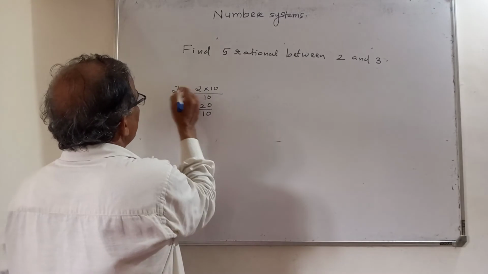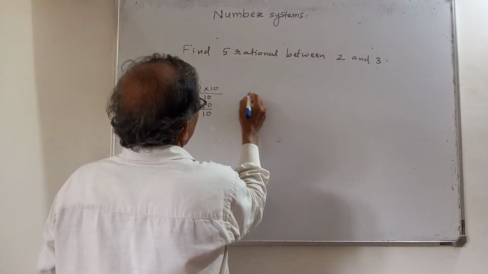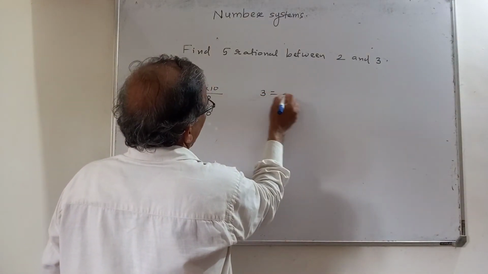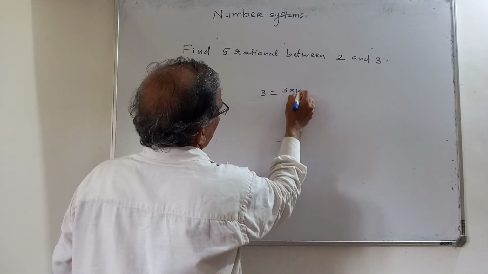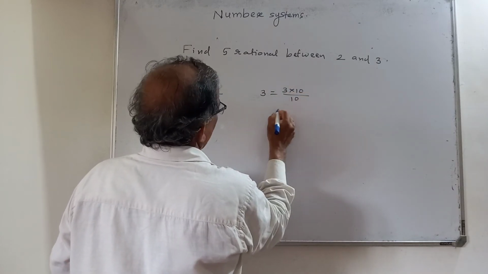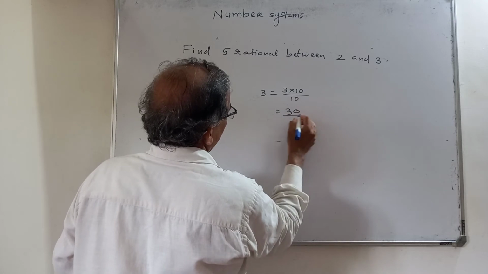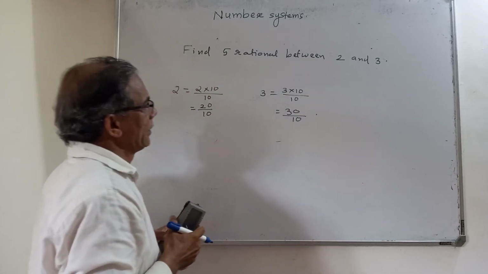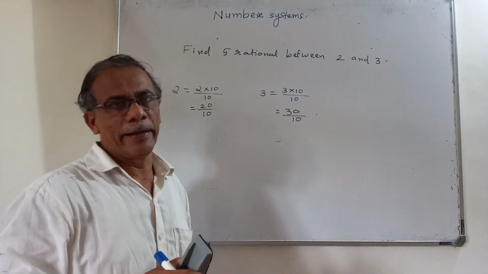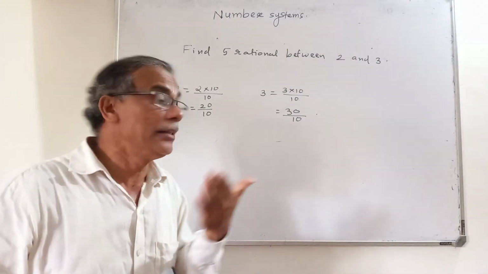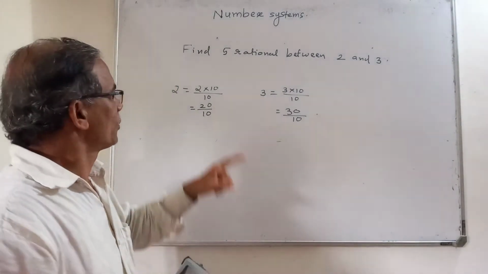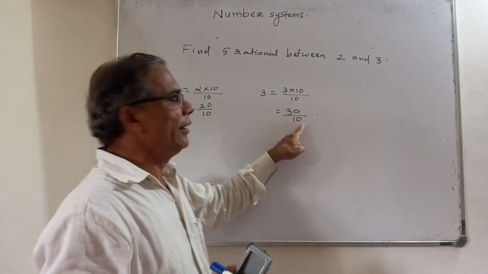Then come here, this 3. 3 is equal to what? I can write 3 into 10 upon 10, that means 30 by 10. So 3 is also equal to 30 by 10. So to write rational numbers between 2 and 3 means to write rational numbers between 20 by 10 and 30 by 10.